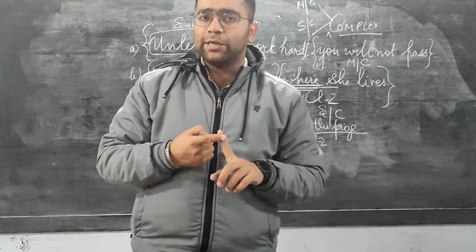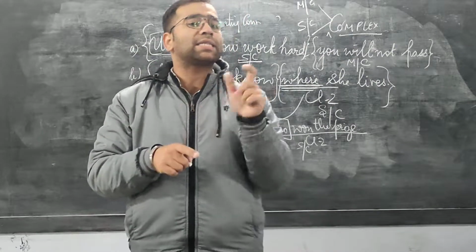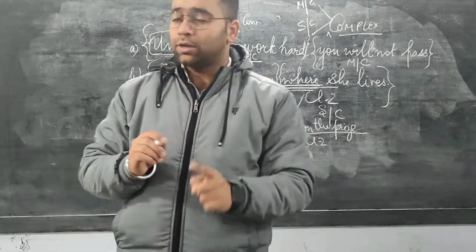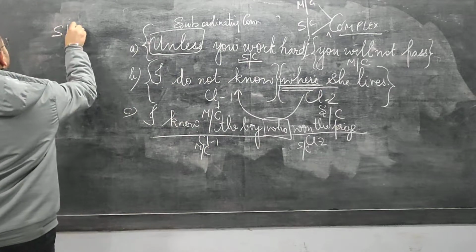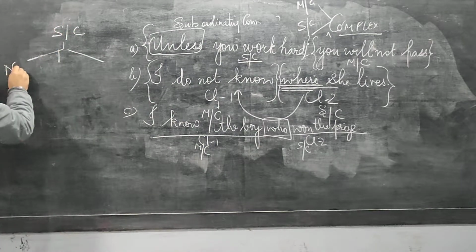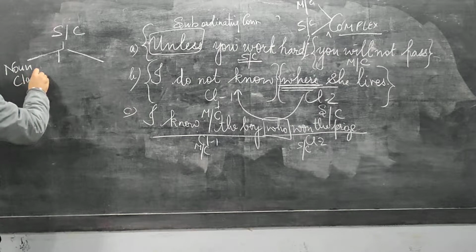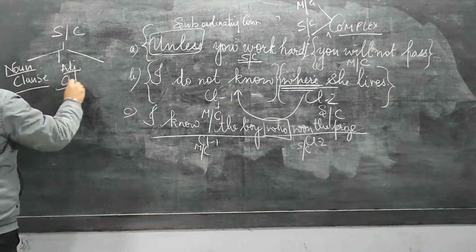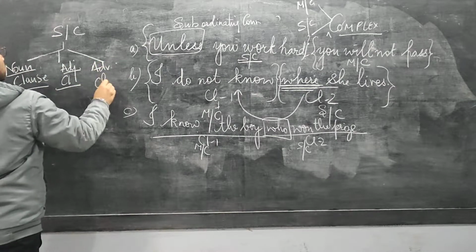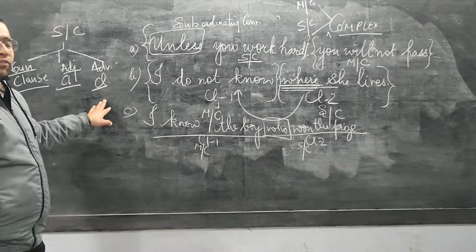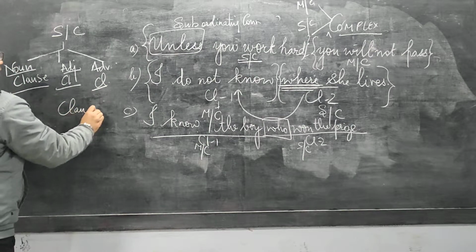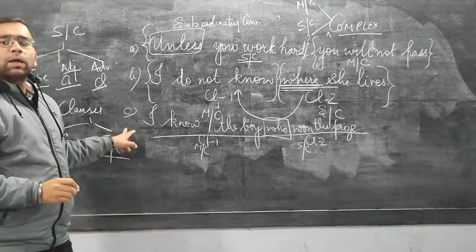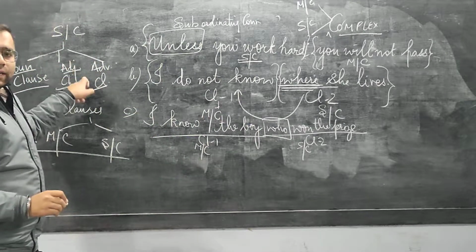In this class, again I am telling you, you have to understand the concept of main and subordinating clause. In one more class I will be elaborating on the kinds of subordinating clause. In the next class you will come to know about these. Subordinating clauses are of 3 kinds: noun clause, adjective clause and adverb clause. In this class what you have learned is that clauses are of 2 kinds: main and subordinate.